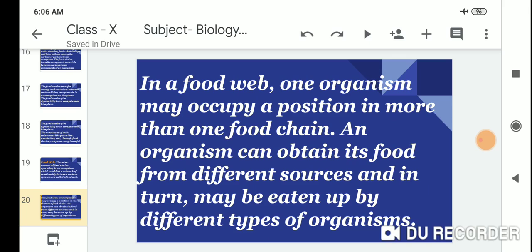In a food web, one organism may occupy a position in more than one food chain, and the organism can obtain its food from different sources and in turn may be eaten up by different types of organisms.